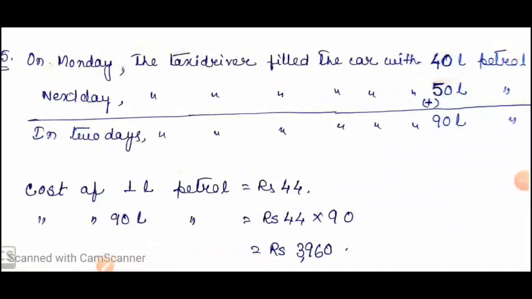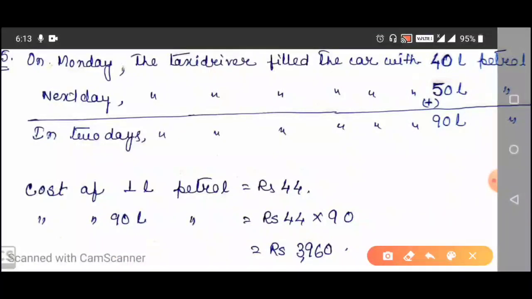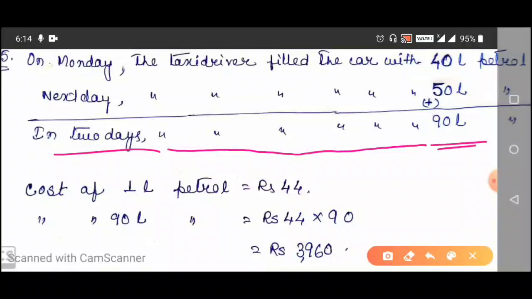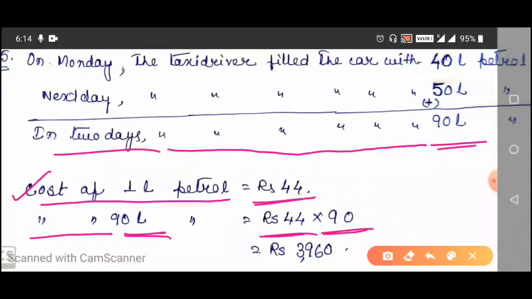On Monday, the taxi driver filled the car with 40 liter petrol. Next day, the taxi driver filled the car with 50 liter petrol. So in 2 days, the taxi driver filled the car with 40 plus 50, 90 liter petrol. Now we have to find the total cost of the petrol that is filled to the tank. Now cost of 1 liter petrol is equal to rupees 44. So cost of 90 liter petrol will be rupees 44 into 90.